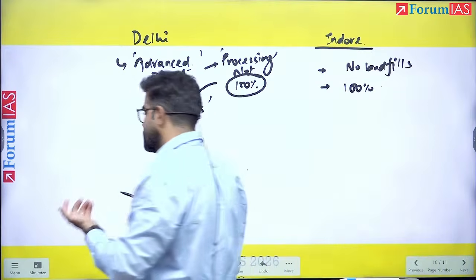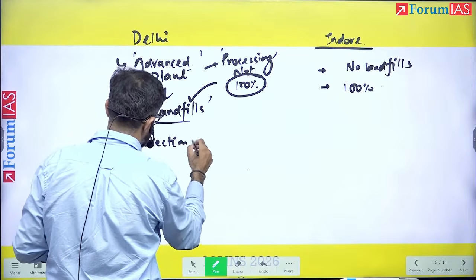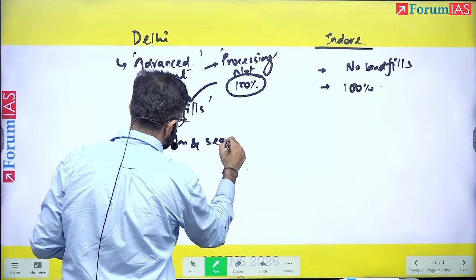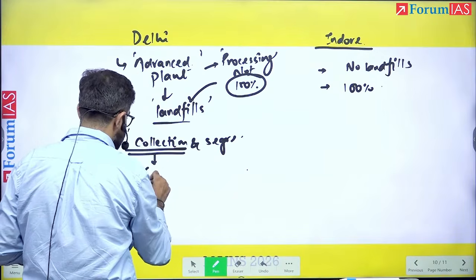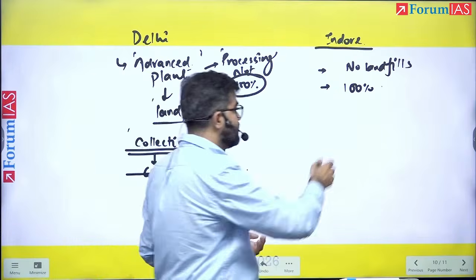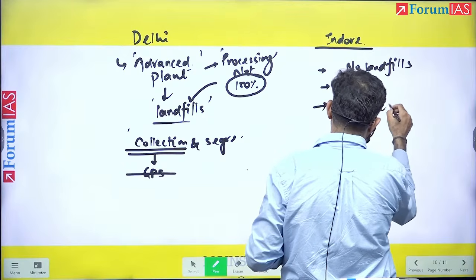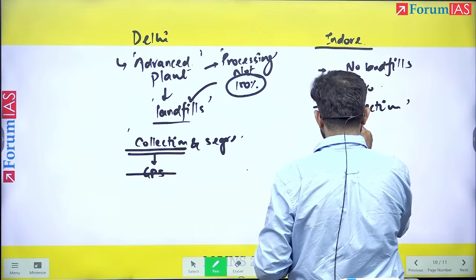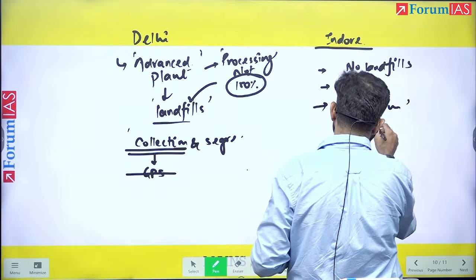Then comes collection and segregation. In segregation, we still have issues in Delhi, and collection is also not GPS enabled. GPS enabled vehicles are not there. In case of Indore, collection is proper, door to door, almost 100%, and the transportation vehicles are GPS enabled.